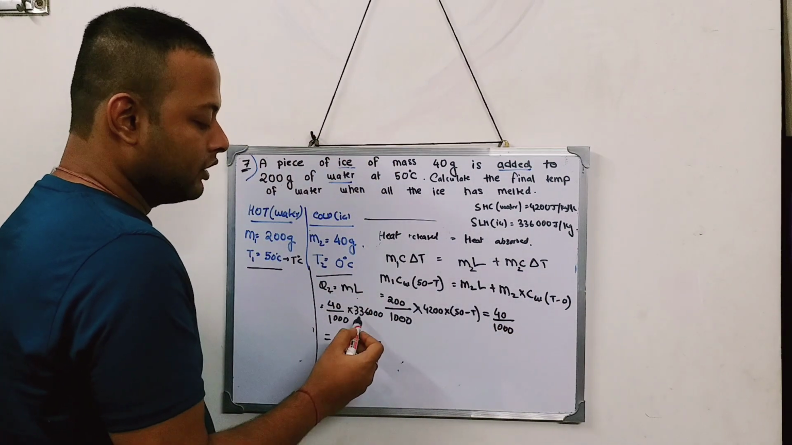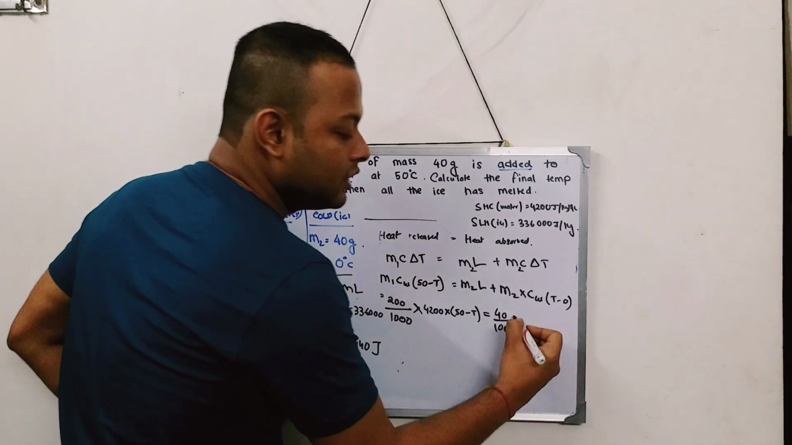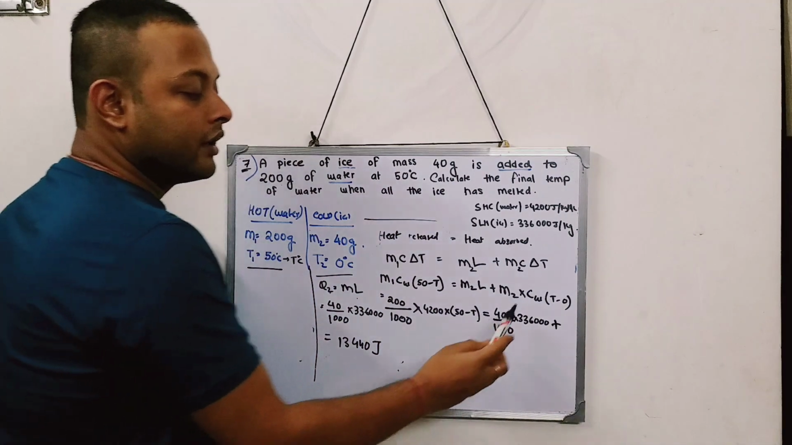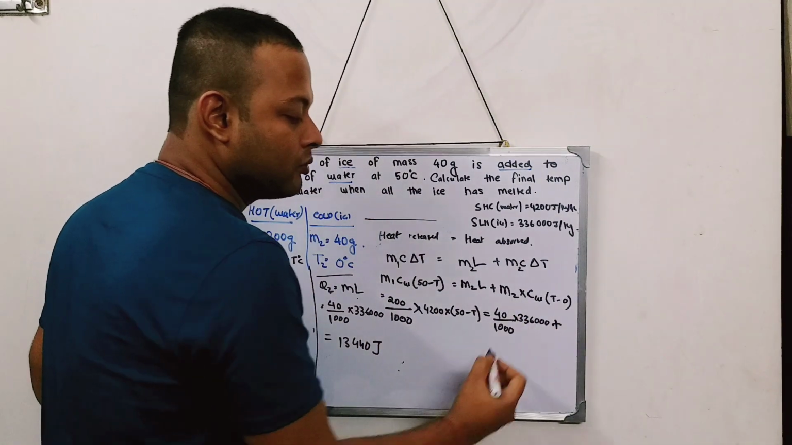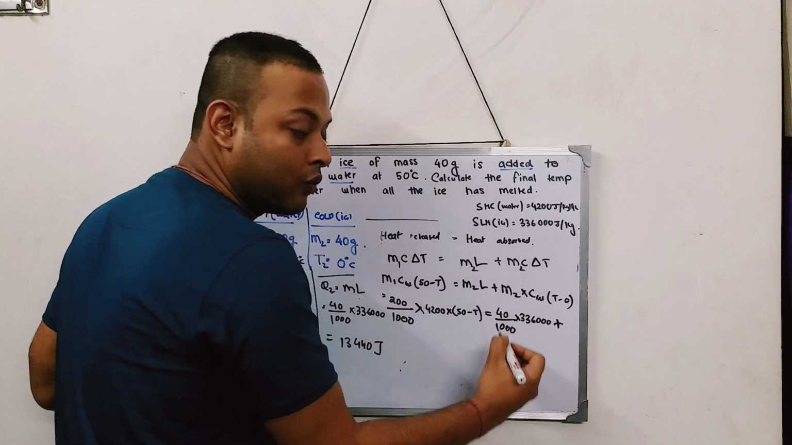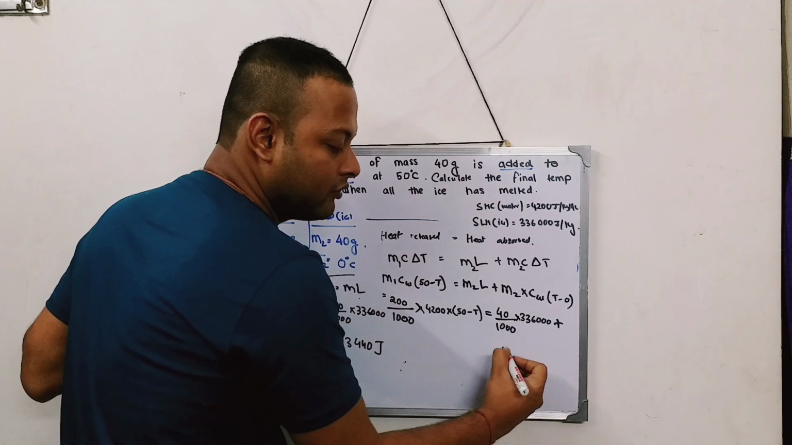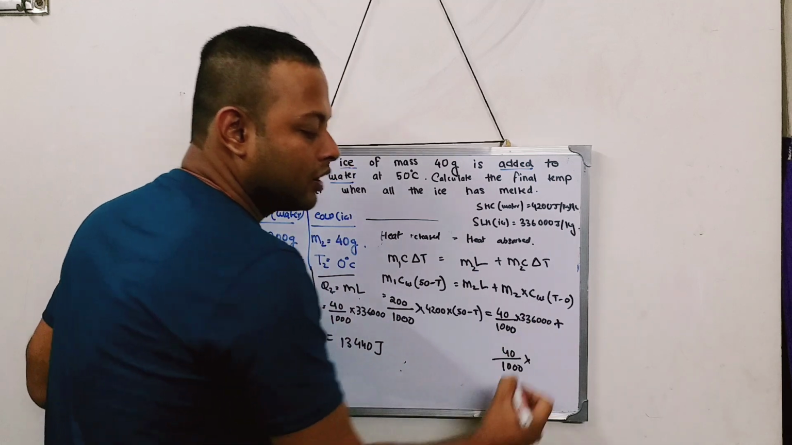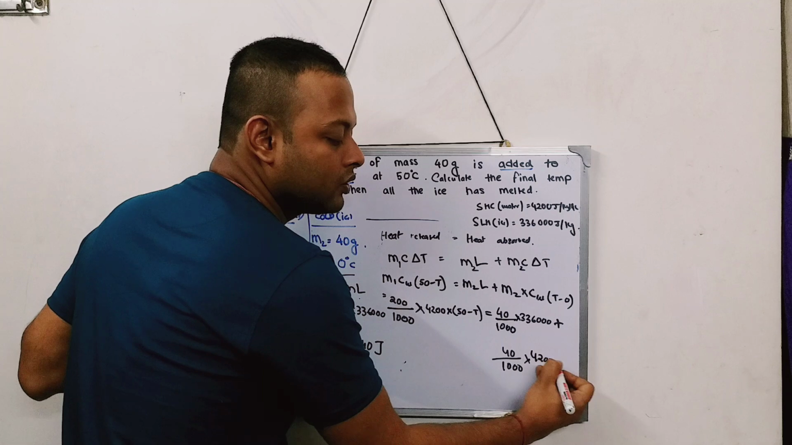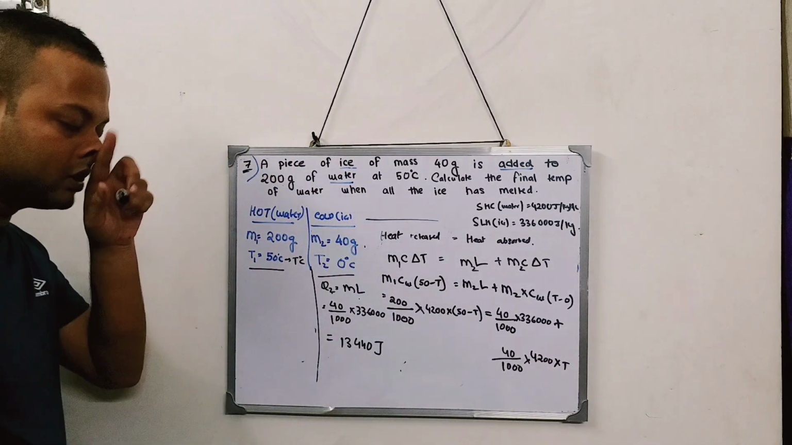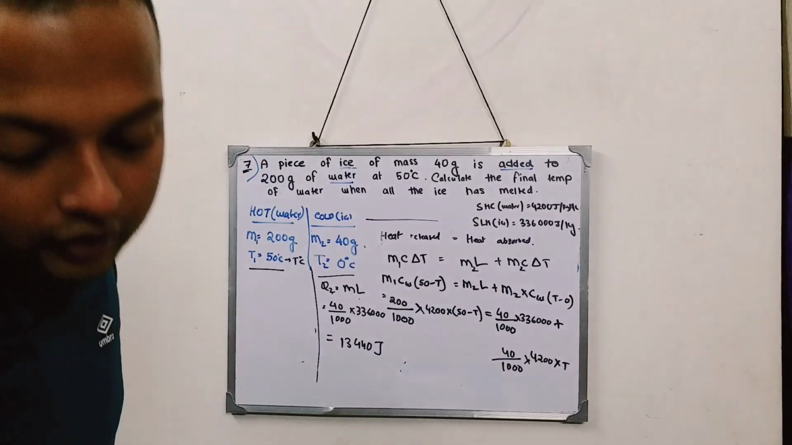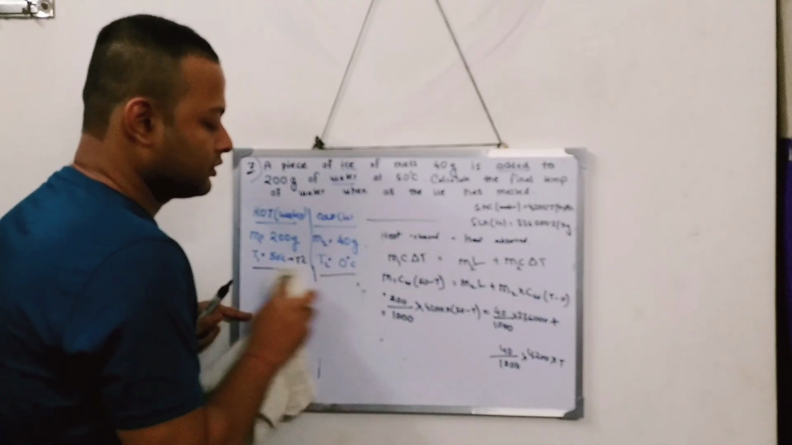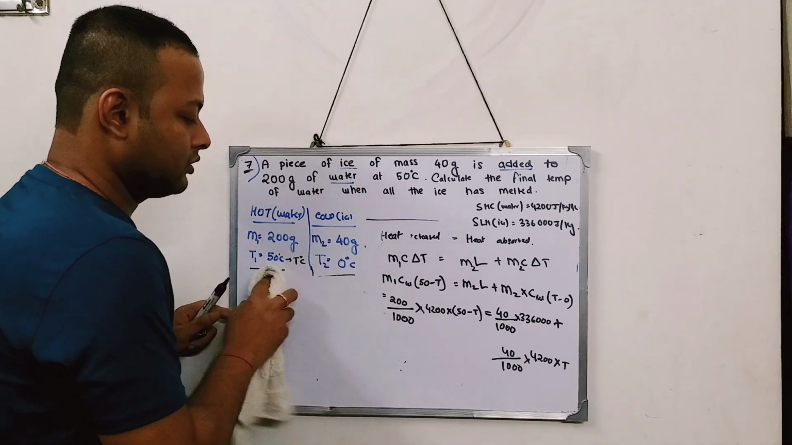What is L? L is 336,000 plus MCT. So the mass of the water that we got by melting the ice, that is only 40 gram only. 40 by 1000 into specific heat capacity of water, which is 4200 into T. We got this formula. Now I have to just rub a little bit because I need some space.